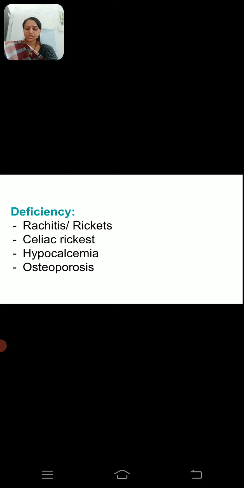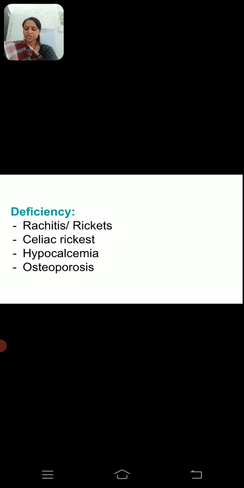A similar condition in adults is called idiopathic steatorrhea. The same condition is there in children as well as adults.